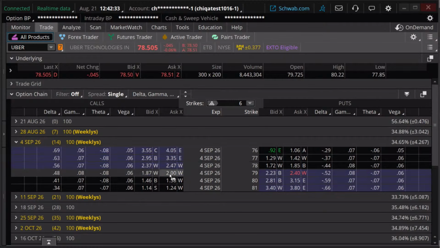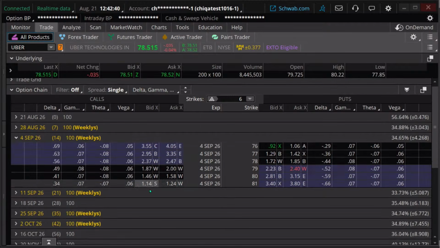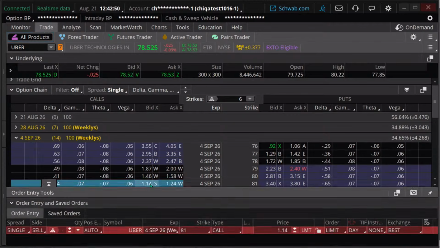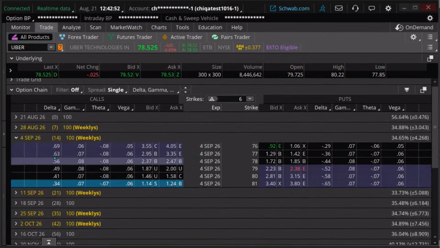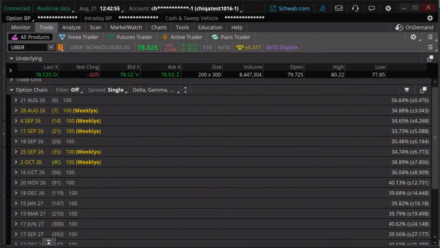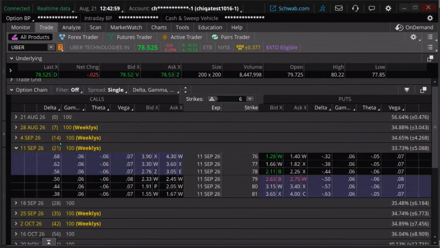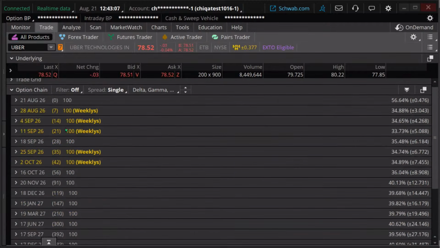I'm going to double check bid-ask spreads here, okay? I'll go to maybe an 81. That's about a 34 delta. I'm going to sell that. And then in choosing your next expiration, just realize if I choose this 21st expiration, there's no possibility of a roll. That's okay, it's not a bad thing, but some traders like to be able to roll.